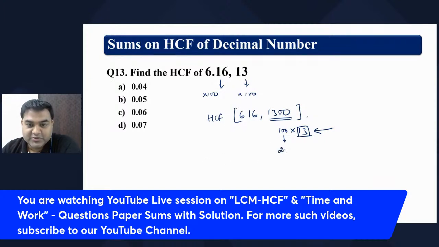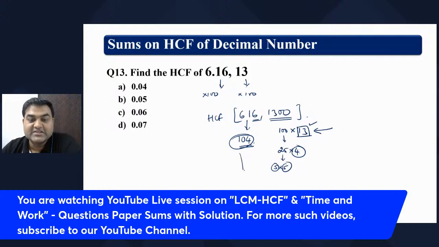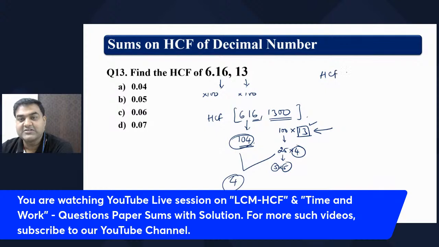Now 100 becomes 25 into 4. 25 is 5 into 5, and 5 is a prime number. 13 does not come here, it is a prime number. If the number is a multiple of 5, it will end with 5 or 0. No, so 5 also does not divide it. So what is left out? Only 4 is left out. Now try to divide this number by 4. 4 1s are 4, 4 4s are 16, so it divides 104 times. Yes, that is why 4 is the HCF of these two numbers. That means the answer is 4.